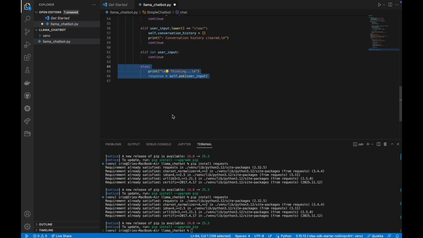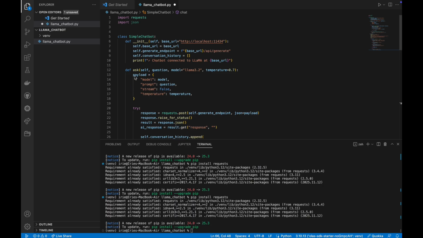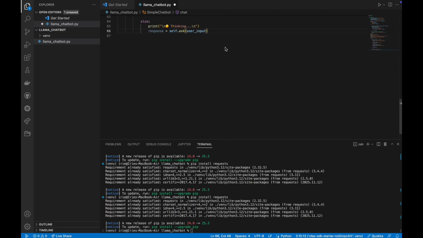Else we print thinking and we get the response. So self-ask, we can see this is our ask function right here. Maybe if you don't know what classes are, how it works. So if there is a response, then we print the response. Else we print failed to get response, please try again.